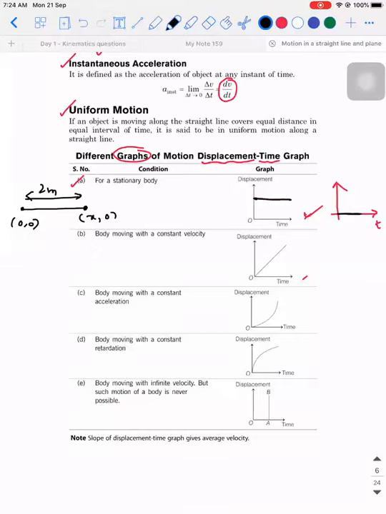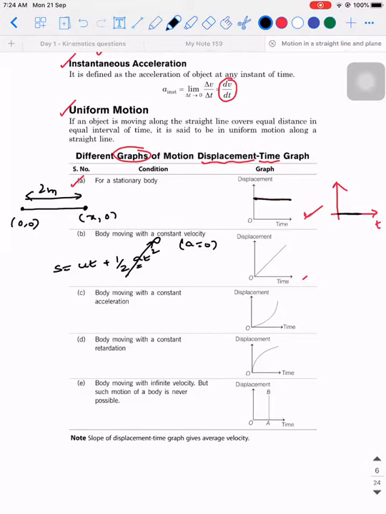So if the object is moving with constant velocity, what can we say about acceleration? Acceleration is 0. What is the relation between displacement, velocity and acceleration? S is equal to ut plus half at square. I can apply it because here a is 0, a constant value. So when a is 0, I get s is equal to u into t.